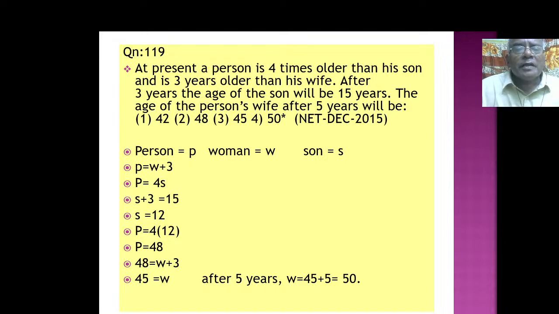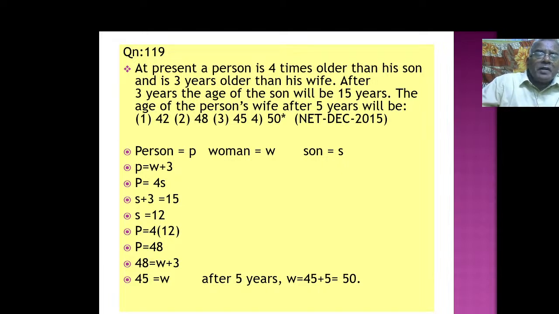At present, a person is 4 times older than his son. At present, take a person P, woman W, son S. A person is 4 times older than his son, that is P equal to 4 S. Then that person is 3 years older than his wife. That means P equal to W plus 3.